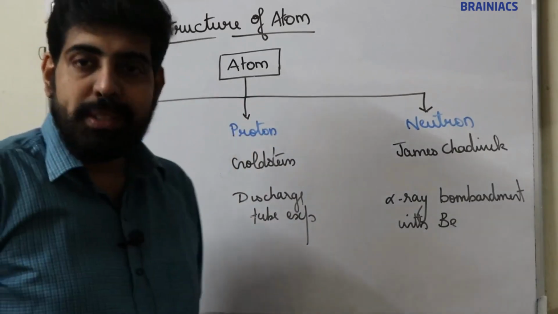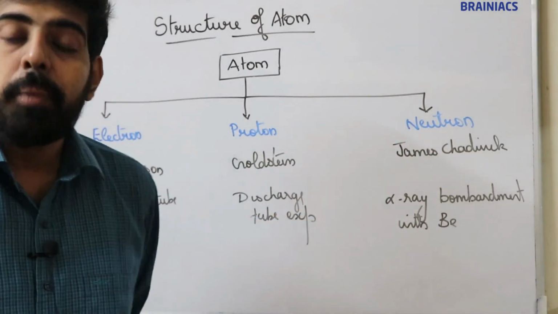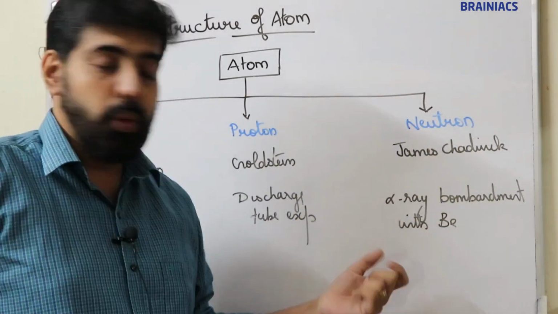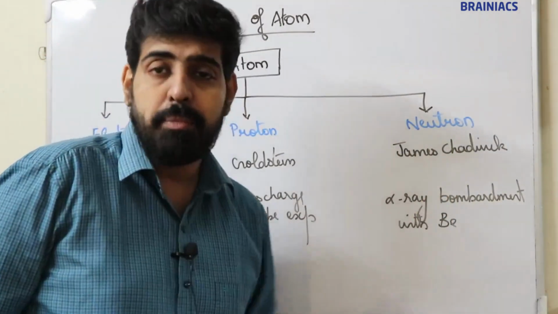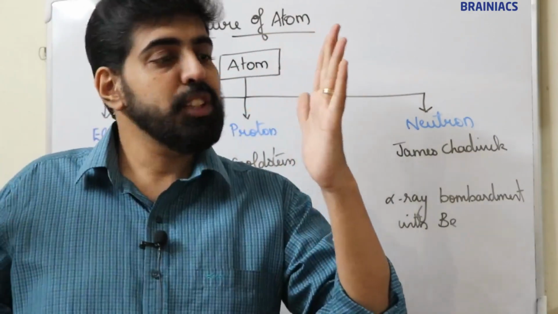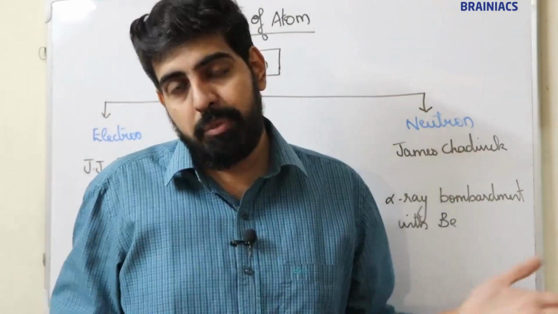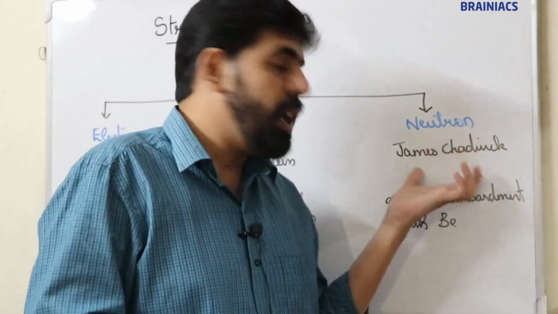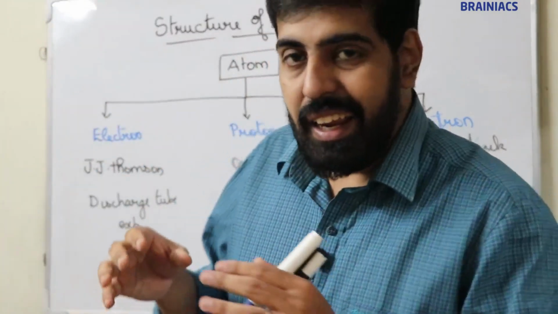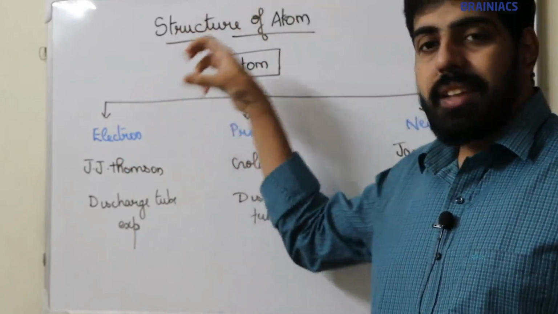Now, the neutron was discovered by none other than James Chadwick, and the experimental technique behind the discovery of the neutron is alpha ray bombardment with beryllium nucleus. Alpha ray is bombarded with beryllium nucleus, or alpha ray is collided with beryllium nucleus. This is how James Chadwick discovered the neutron. So in this chapter we are going to study in detail about the discovery of these particles and where they are present in an atom.